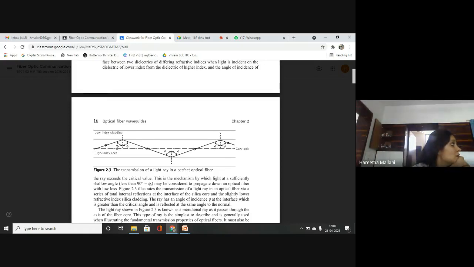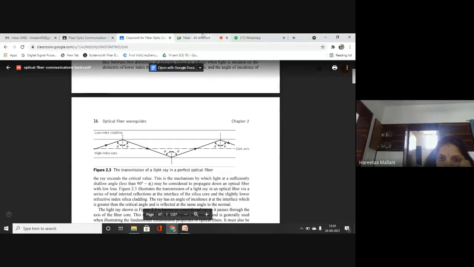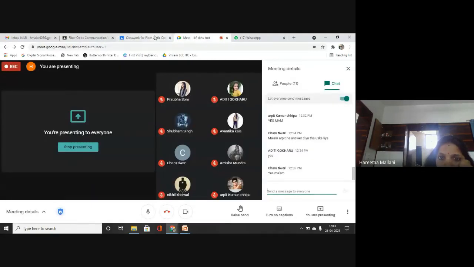So phi angle is there. The angle of incidence is such that what condition should be successful to achieve total internal reflection? Yes, anyone of you can speak out.